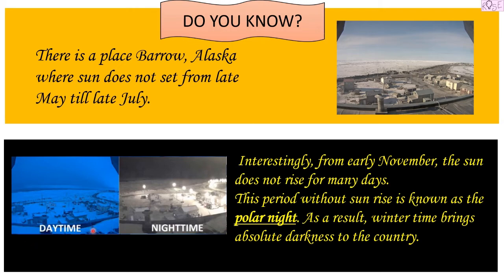So you can see this is the time when the sun is not rising. Even in the daytime, when the sun is supposed to rise, there is no light. The days and the night do not differ at all. It looks dark. So this period without sun, what is it known as? It is known as polar night. So wasn't it a fun place? Do you want to visit Barrow, Alaska and live during the time where the sun does not rise at all?